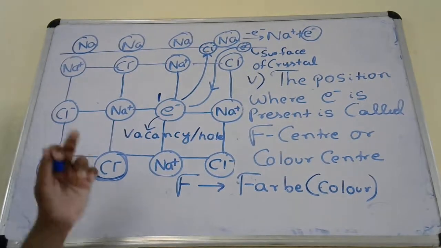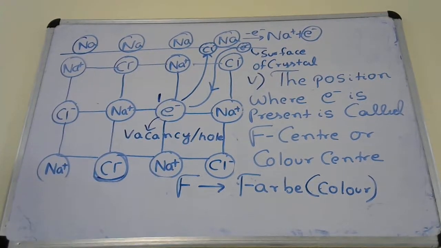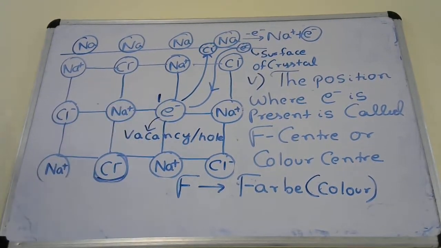So why is this vacancy containing the electron called F center or color center? Let us see.